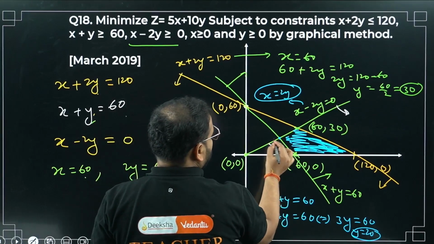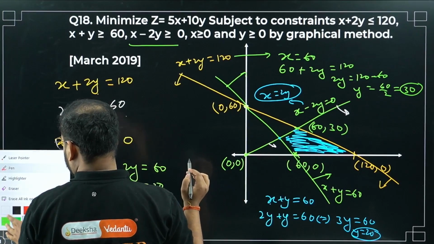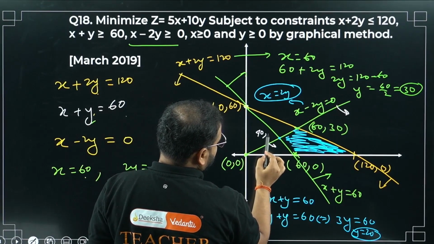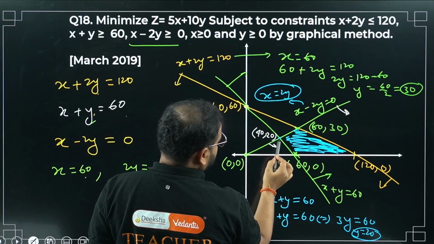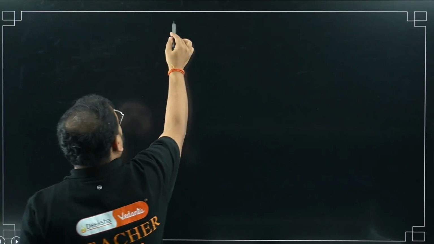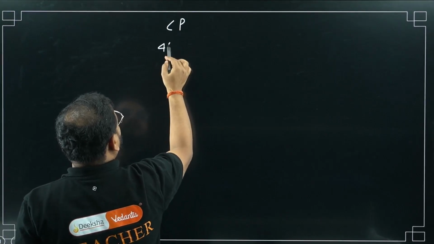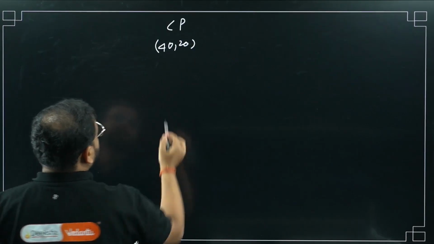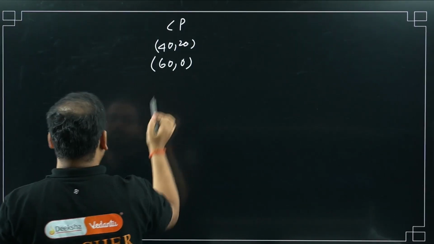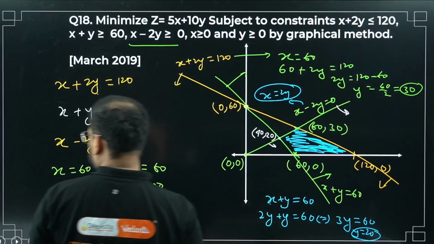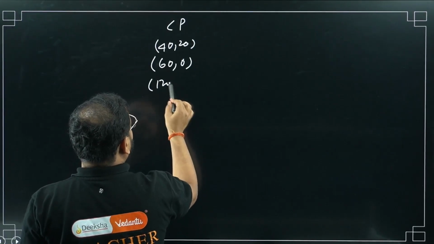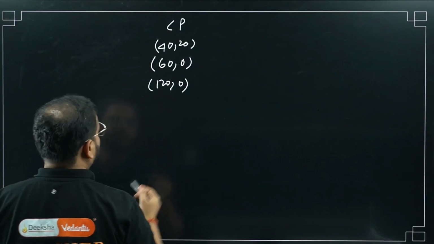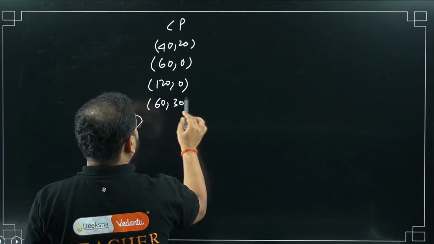So what is that point? This point is coming as x is 40, comma 20, right? So let me write the corner points quickly. Corner points is coming as 40, comma 20. Next is what? 60, comma 0. Next is what? 120, comma 0. What is next? It's going to be 60, comma 30. This is corner point.